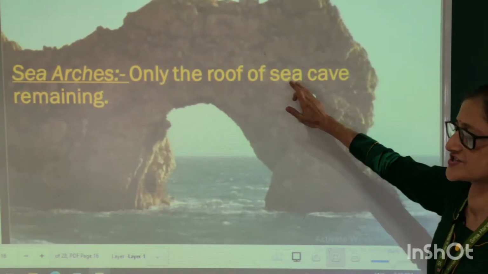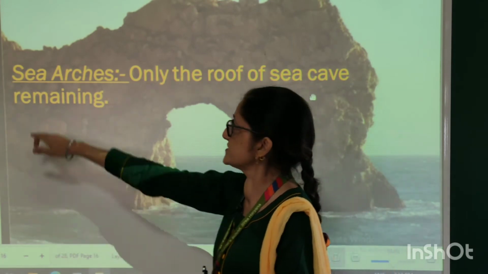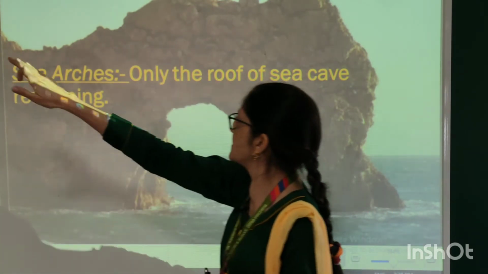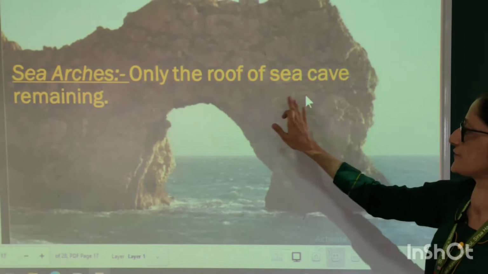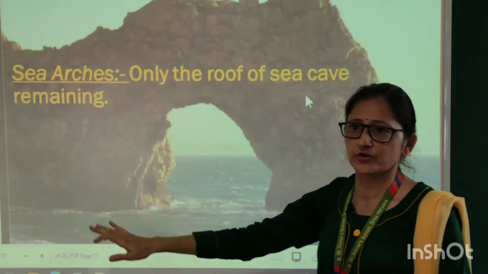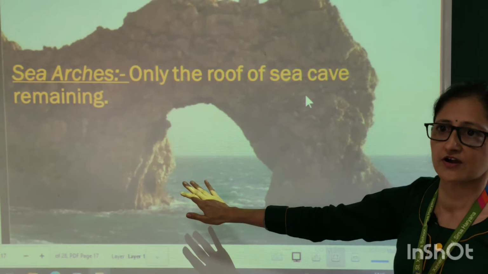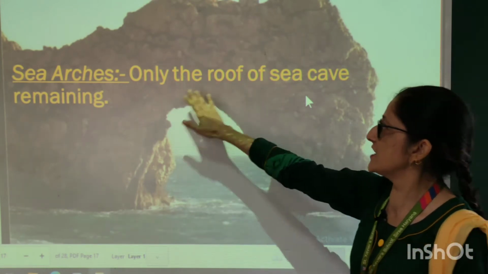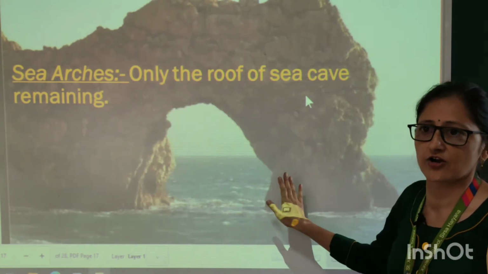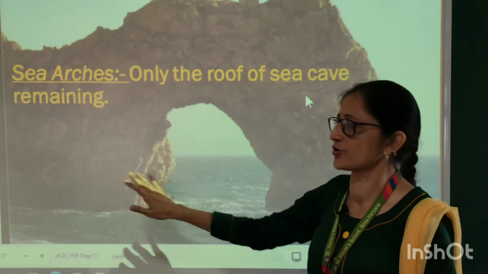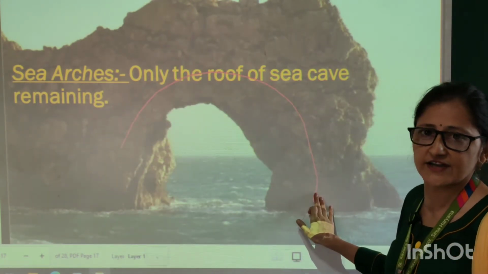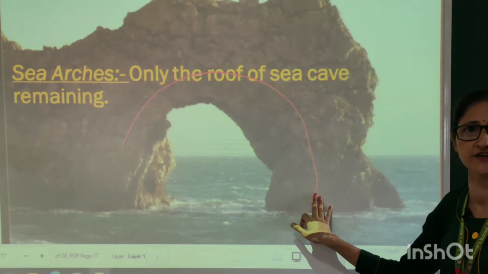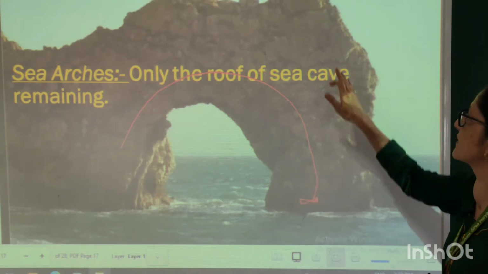Next feature is the sea arches. In a sea arch, only the roof of the sea cave remains. Due to erosional work of the sea waves, the remaining part of the sea cave gets eroded and only the roof remains. It forms an arc-shaped feature which is known as the sea arch.